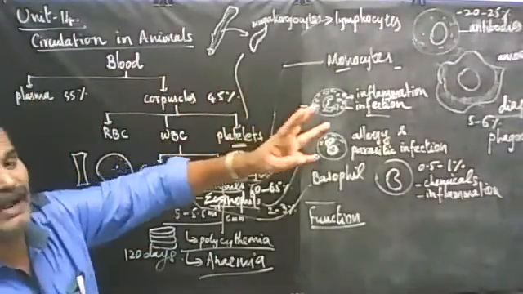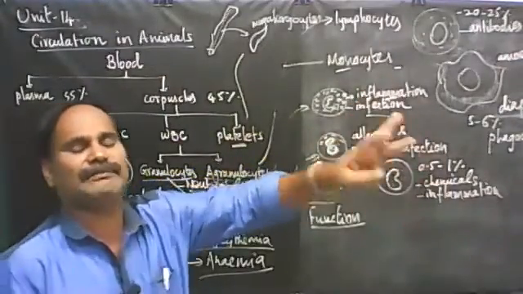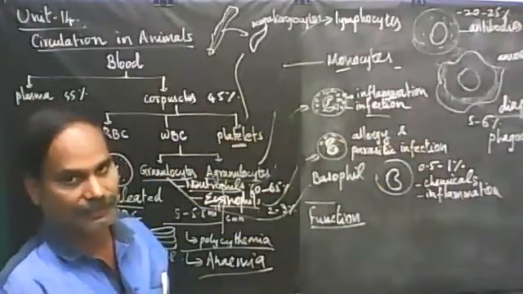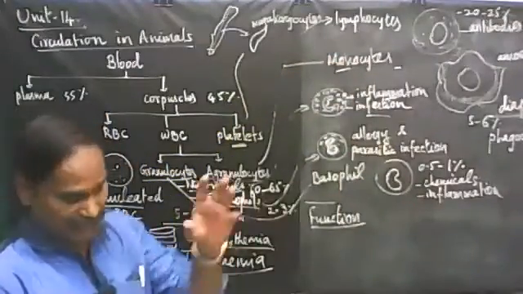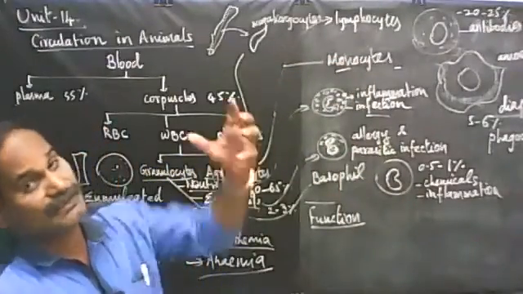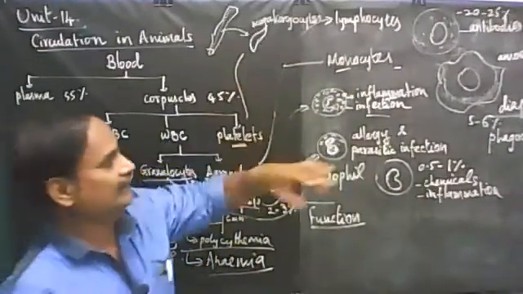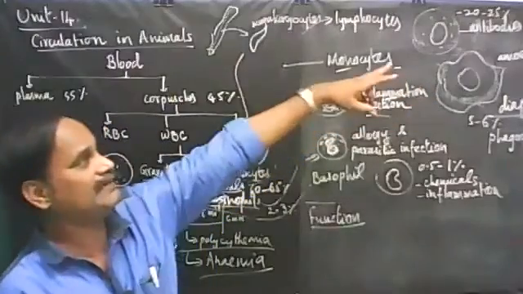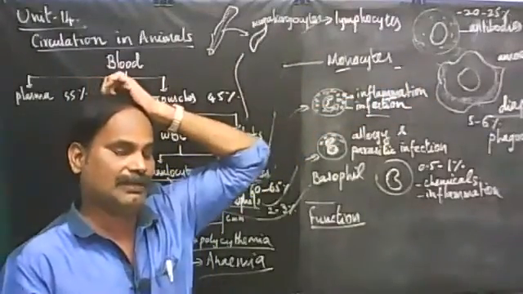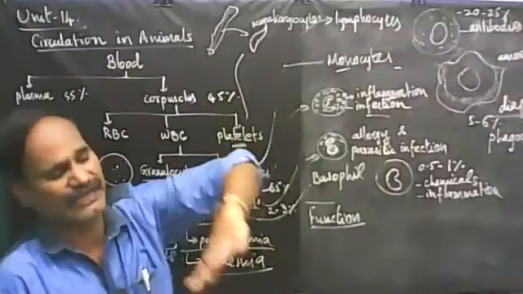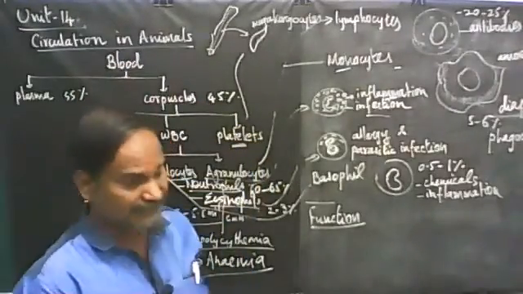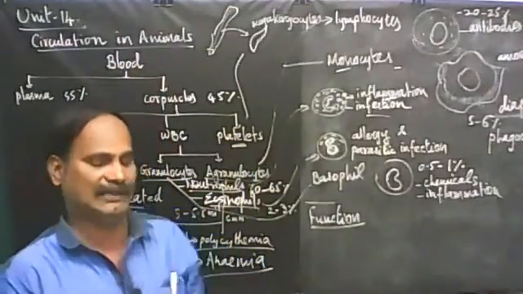Serum albumin takes part in regulation of the osmotic balance of the body. It regulates the water level in and out of the cell. That is the role of serum albumin. Serum globulin produces antibodies, so antibody formation is under the control of serum globulin. Then serum fibrinogen, I told you, is for blood coagulation.